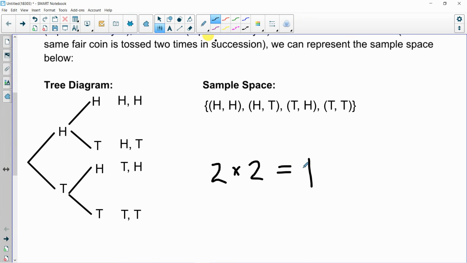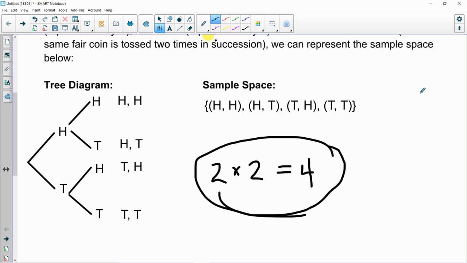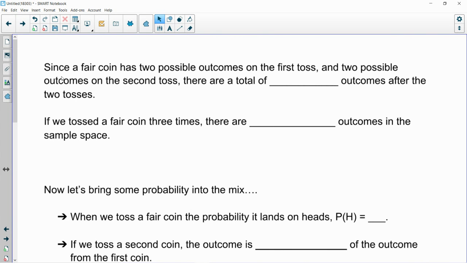And if we use multiplication, 2 times 2 shows us that in the end, there was a total of 4 possible outcomes, which we already knew because we made our sample space. So here, we're going to fill in the blank. We just answered this question. If we had 2 possible outcomes first, and then we had 2 possible outcomes second, we had 2 times 2 equals 4 possible outcomes. There we are.